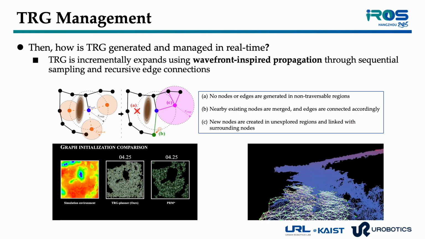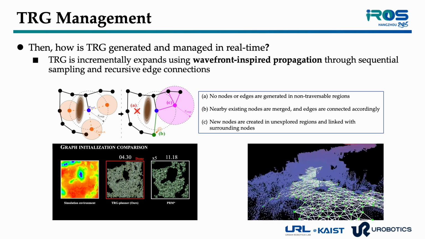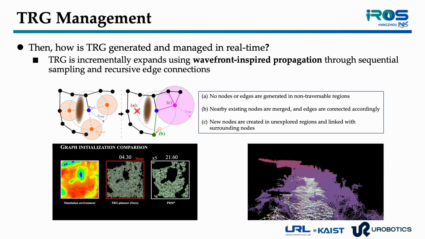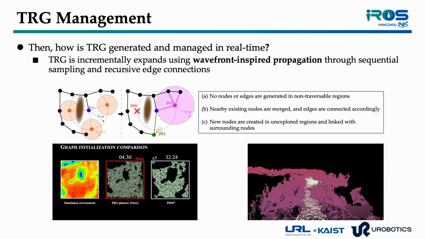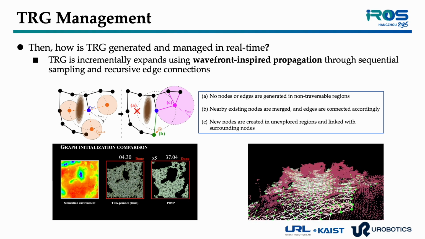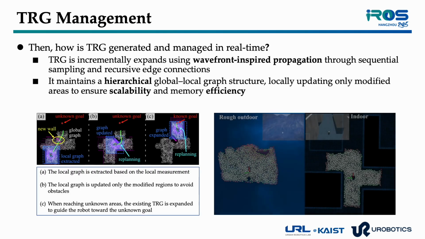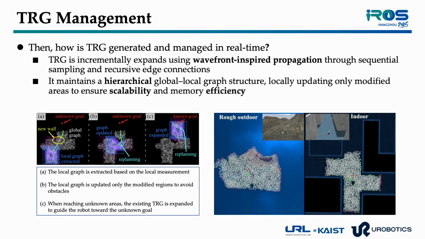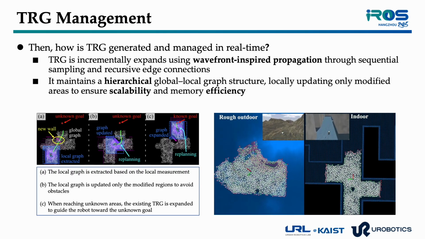The graph is built incrementally, inspired by wavefront propagation. It adds new nodes in unexplored regions and merges nearby ones for efficiency. Due to this incremental initialization, TRG can be generated over 9 times faster than conventional graph generation methods, PRM*. Additionally, TRG maintains both a global graph for long-term planning and a local graph for immediate updates.